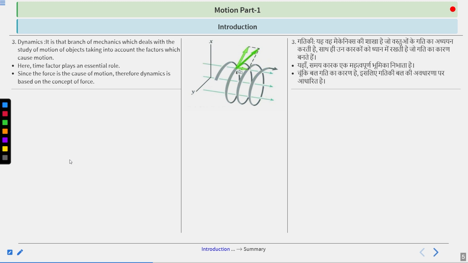Since force is the cause of motion, therefore dynamics is based on the concept of force. Like you can say, if any object is at rest, until or unless you exert some kind of force on that particular object, that object will not move, right? So that's why we generally know that force is the cause of motion. Therefore, dynamics is actually based on the concept of force. Got it?